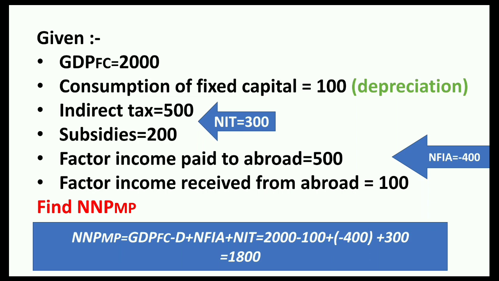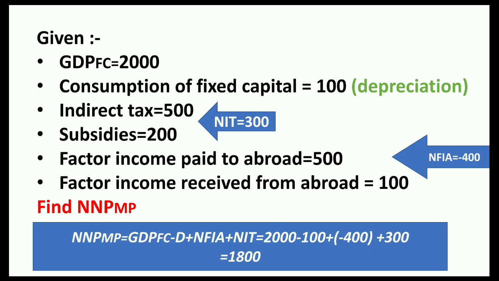Net indirect tax, NIT, is indirect tax minus subsidies. So indirect tax is 500, subsidies are 200. So it would be 500 minus 200, which is 300. So NIT would be 300. Similarly, NFIA would be factor income received from abroad minus factor income paid to abroad. That is 100 minus 500, which would be equal to minus 400.